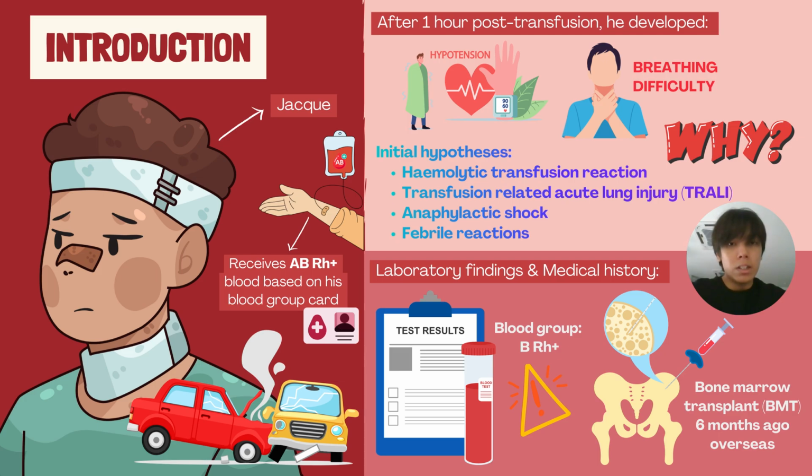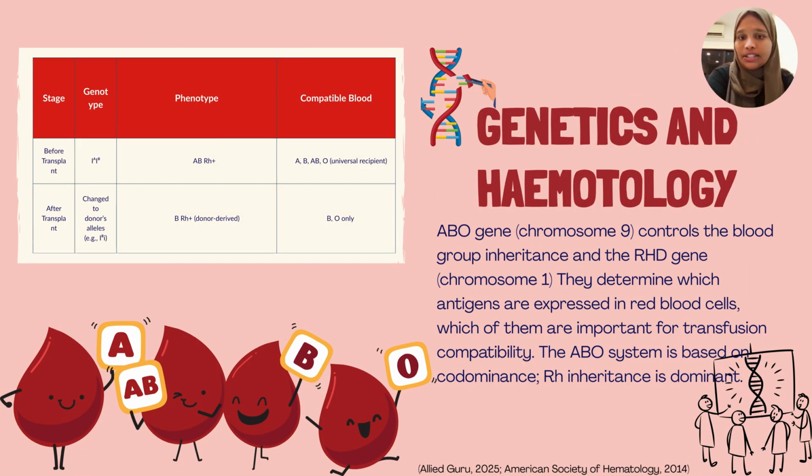Subsequent lab findings later revealed his blood group to be B or H positive, and further interview uncovered a significant detail: a bone marrow transplant 6 months ago. This becomes the key factor in explaining his transfusion mismatch and the reaction that followed. Now let's examine how the blood group inheritance is affected by the genes, particularly in transplant scenarios.